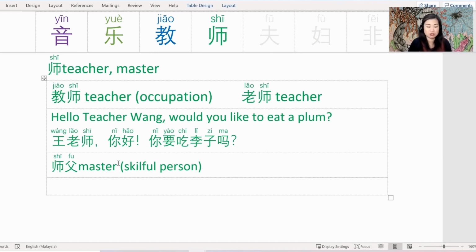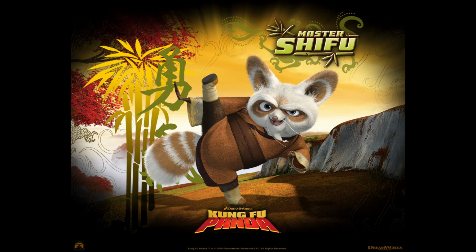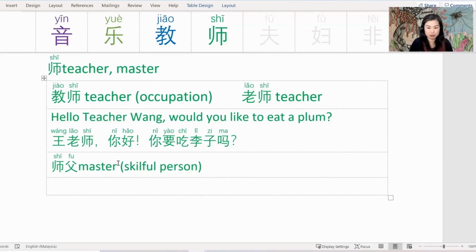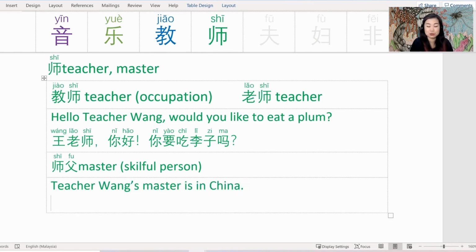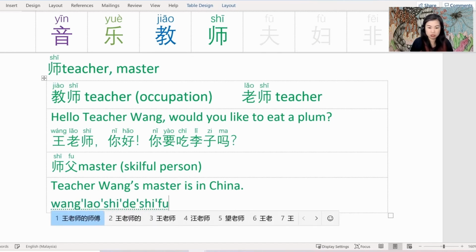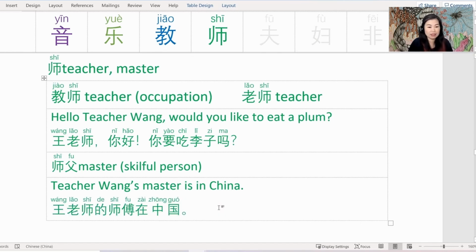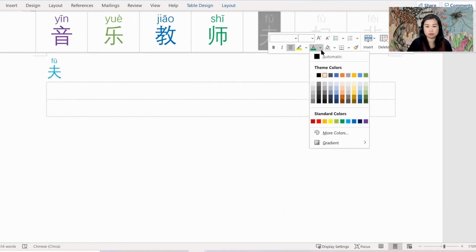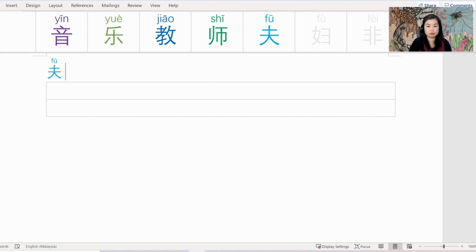If you ever watched Kung Fu Panda, you would have heard 师傅. Master Shifu, what do we got? Let's make an example using Shifu. Teacher Wang's master is in China. Behind every good student is a good teacher, and behind every good teacher is another teacher, the master. So Teacher Wang's master is in China. 王老师的师傅在中国。